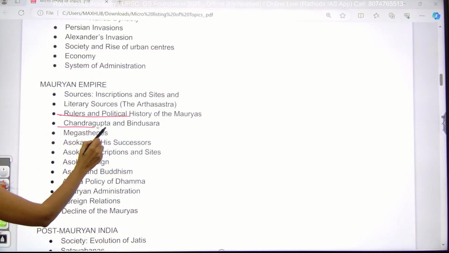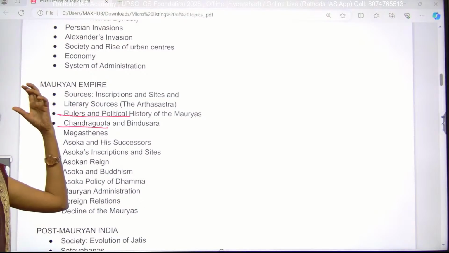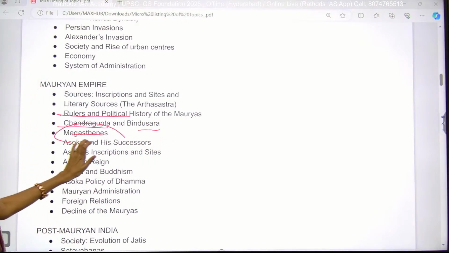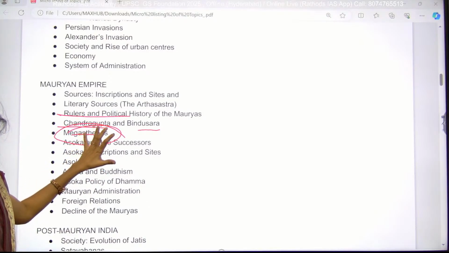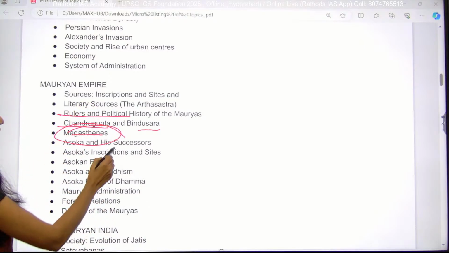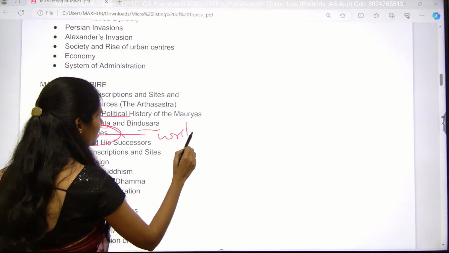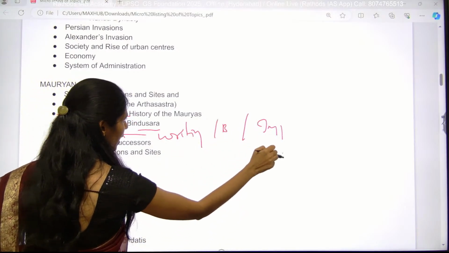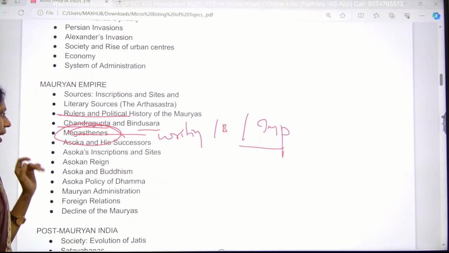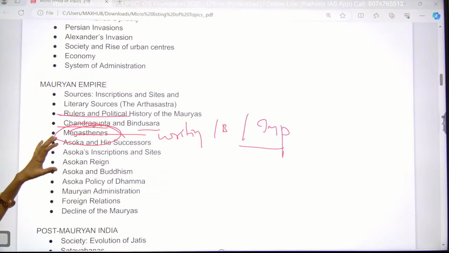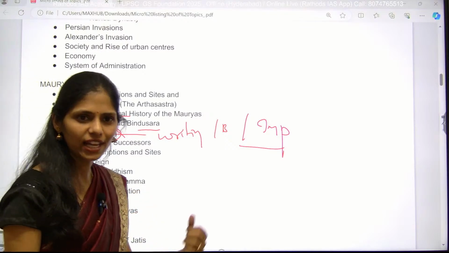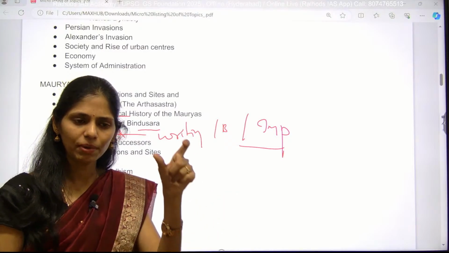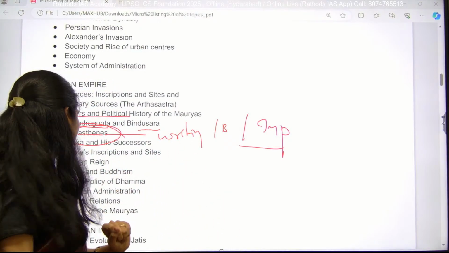And next, you have to see other important rulers of the Mauryas. Next is Chandragupta Maurya and his titles, what his greatness is, Bindusara, Megasthenes. Megasthenes is a foreign traveler. He visited this Mauryan Empire, and you have to know about the writings of this person, his books and their important features. And apart from Ashoka, there were other rulers also, but they were not as successful as Ashoka. But even so, you may get a question, so know at least the names and details.